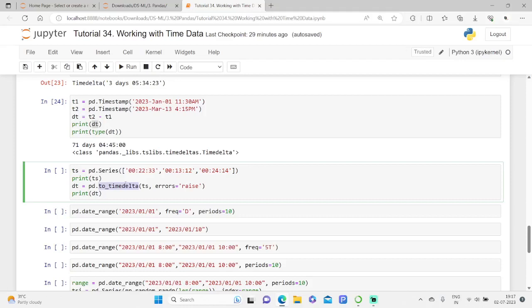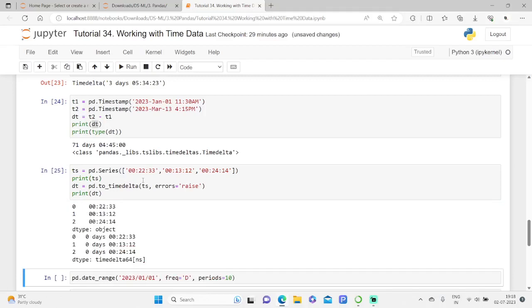In fact, there is no optional format parameter, and only the default formats that work with the constructor are recognized. Now here I just create this series and let me execute. Here we have the exact data with timedelta64, and of course we get the exact extraction, and it's all about the objects.